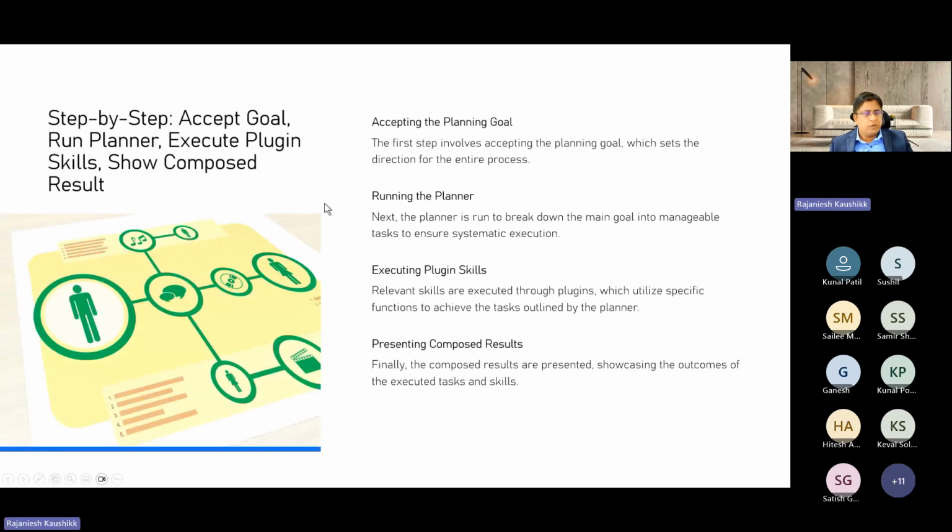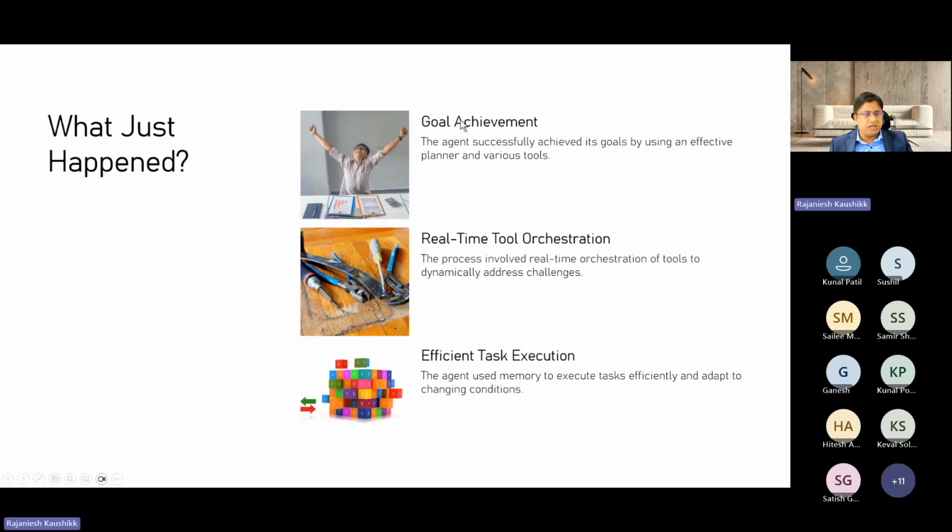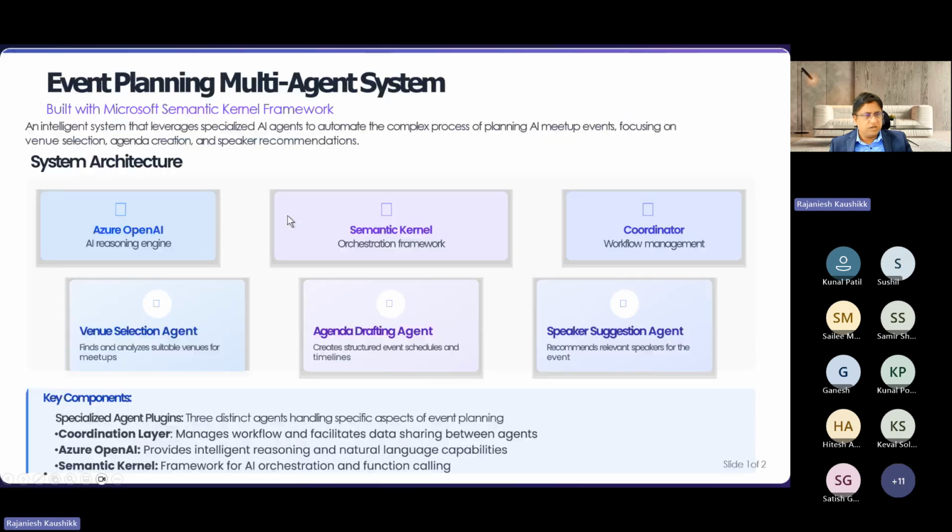So now this is what we have done, right? I just explained to you that this accepts the goal, runs the planner on top of it to break down the task into multiple manageable tasks, executes the skills with the help of plugins, which I just explained to you, and presents the composed result in the final answer. So these are goal achievement, real-time orchestration, and efficient task execution. This is what we just developed.